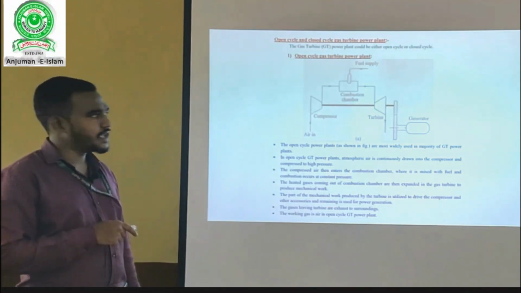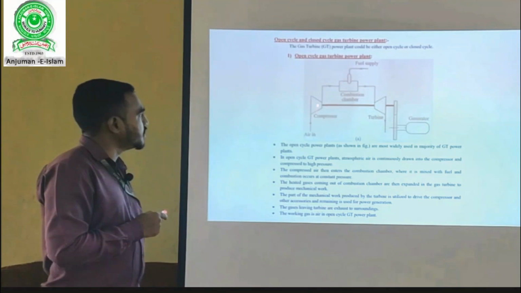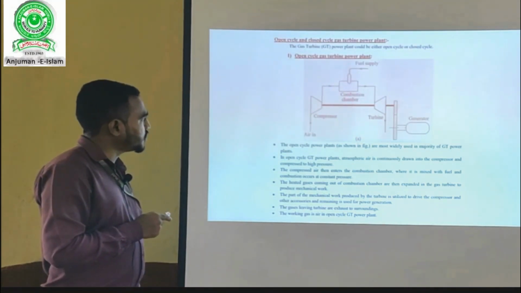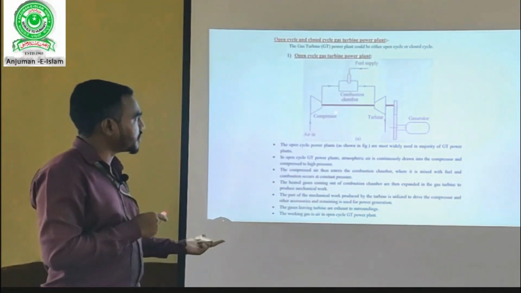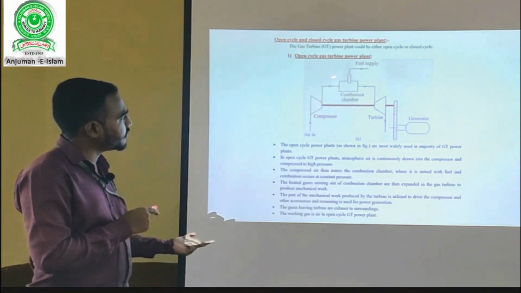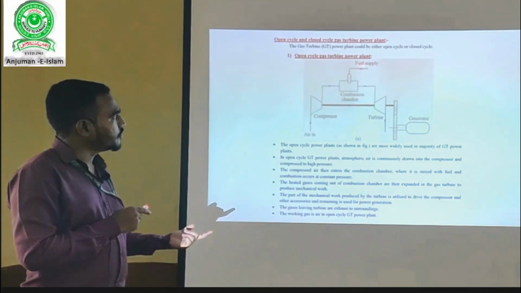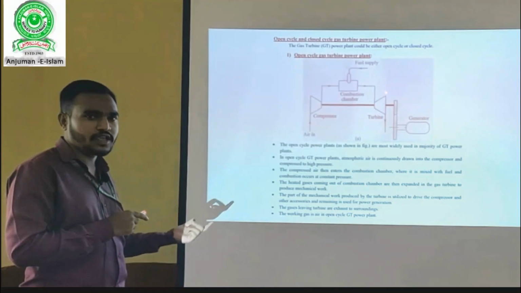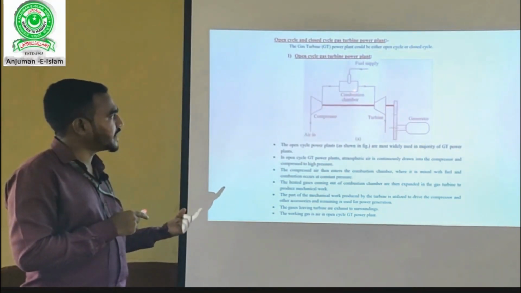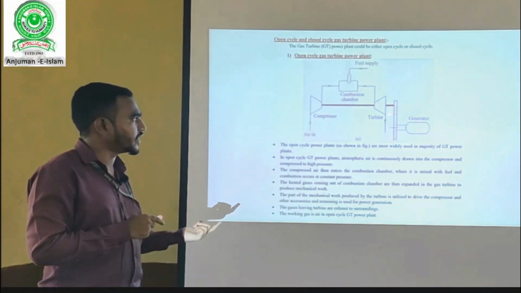Now let me take an example and explain open cycle gas turbine power plant. As you can see, the components here are compressor, combustion chamber, turbine and generator. Initially, ambient air is taken into the compressor and compressed to high pressure. The high pressure air is then fed to the combustion chamber, where it is ignited by using fuel, and the hot, high pressure, high temperature gases flowing out of the combustion chamber are fed to the turbine in order to drive it.